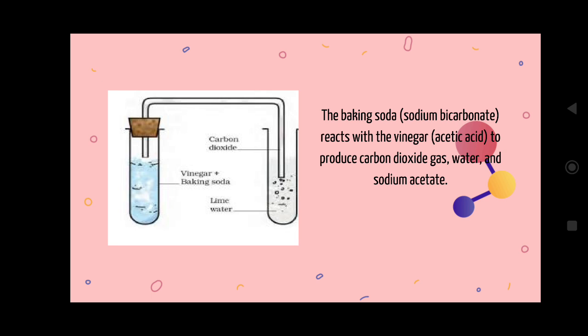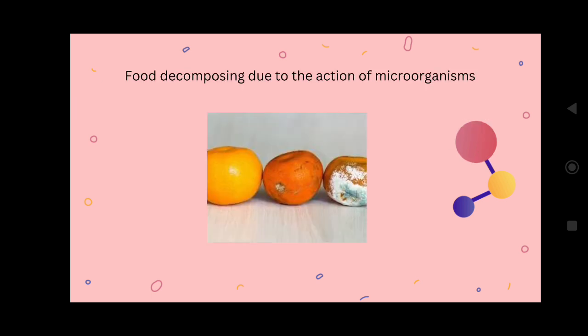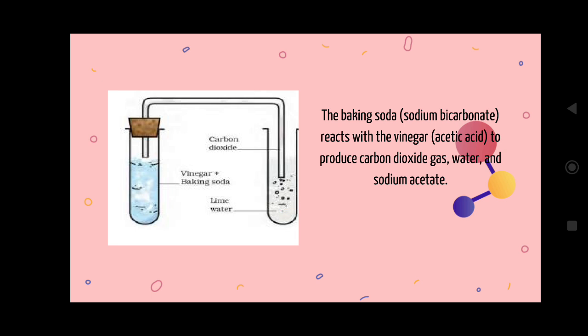Now one more example, baking soda. When sodium bicarbonate reacts with vinegar, that is acetic acid, it produces carbon dioxide. Let us take vinegar plus baking soda in one test tube, and lime water in another. Here we are passing the carbon dioxide from here to here. The products are water and sodium acetate, which means we are getting completely new substances.